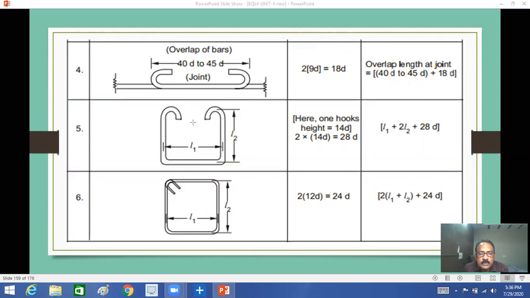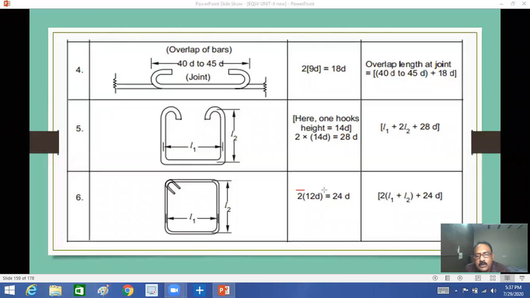Next one is hooks. This is just C type and U type, and this is square type. So here L1 plus L2 and this including these two 28. But generally you don't have this type of hooks, but here always in our beams and columns you will see these types of hooks.